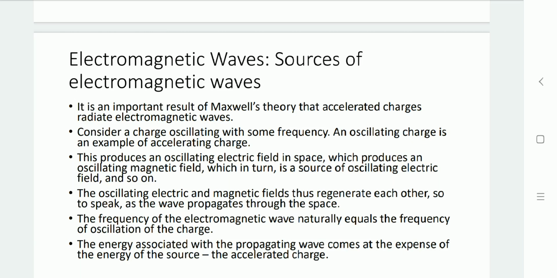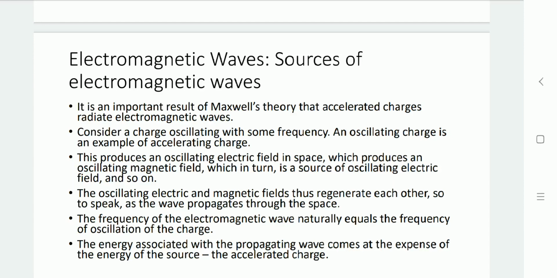So this process keeps moving on. Initially, as the electric force is provided, it produces an electric field. By changing the electric field, a magnetic field is generated, and by change in the magnetic field, an electric field is generated. So here, based on Maxwell's last two equations, an electromagnetic wave is generated.